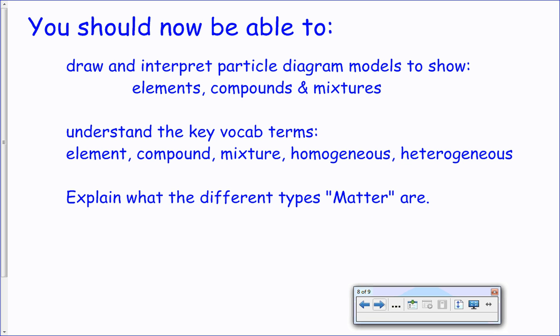So now you should be able to draw and interpret particle diagrams. You should be able to draw elements, compounds, and mixtures. You need to understand key vocabulary terms. You may have to look this up in your book if you take it home, or check it out on the internet. Element, compound, mixture, homogeneous, heterogeneous. Homo is the same, heterogeneous is not. So now we should be able to explain the different kinds of matter that there are.